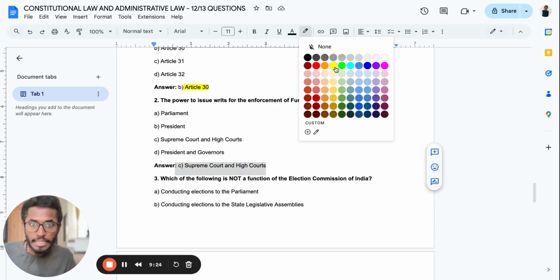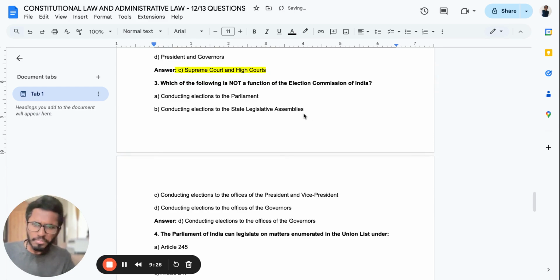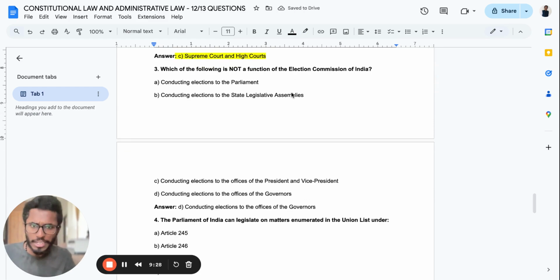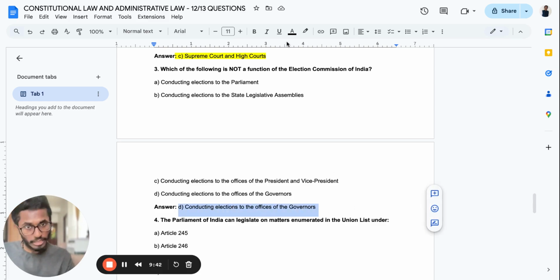Very important. Now the next is, which of the following is not a function of the Election Commission of India? Conducting elections to the Parliament, conducting elections to the state legislative assemblies, conducting elections to the President and Vice President, conducting elections of the Office of Governors. So option D is the answer. This is not the function. Governor is not selected by the Election Commission. It's done by the President.